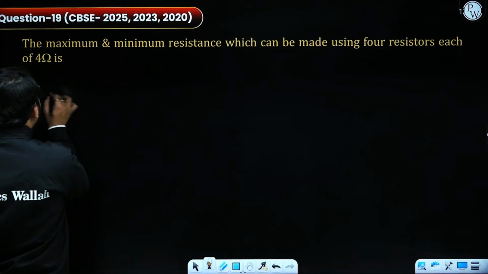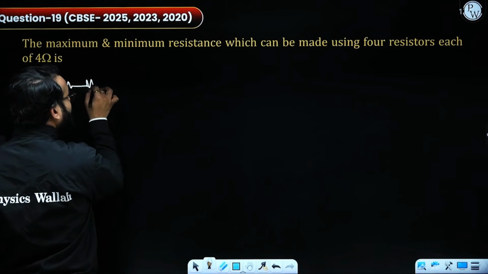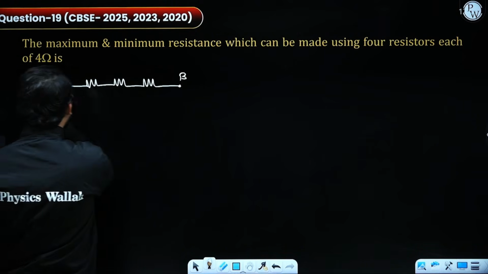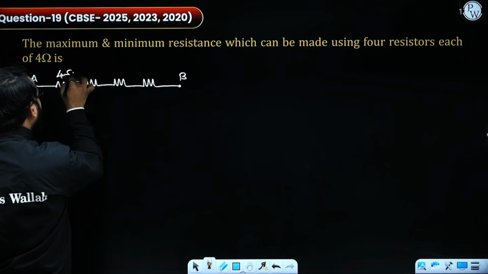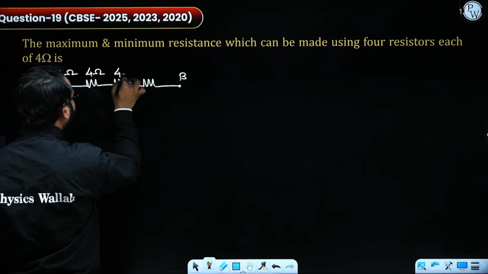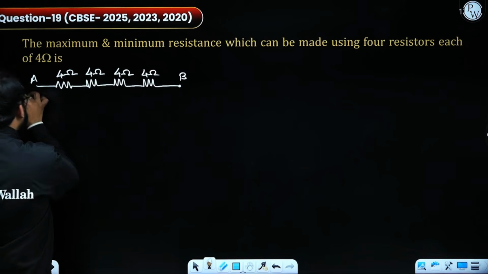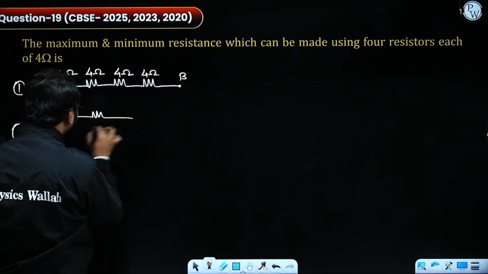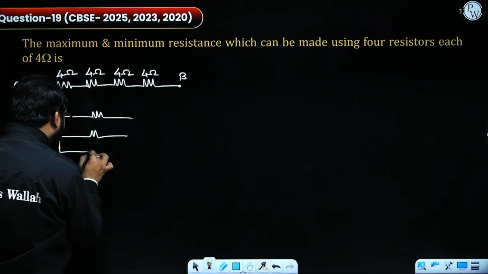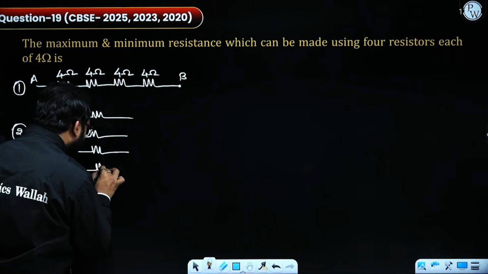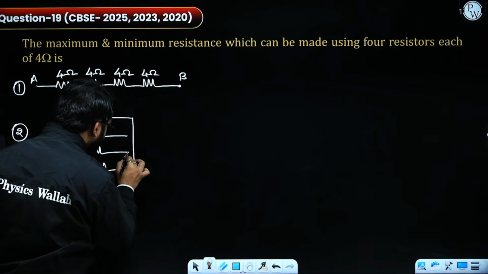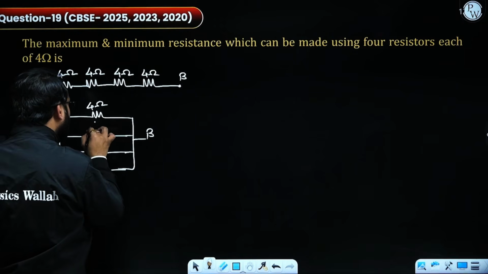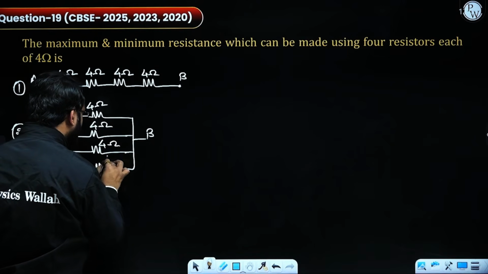So there are 4 resistors: 1, 2, 3, 4. Consider it as AB. The value of each resistor, I am writing as 4 ohm. This is the first combination, and the second combination is where we will be getting the minimum value. In that case, all 4 resistors will be connected in parallel, between terminal A and terminal B, each of 4 ohm.